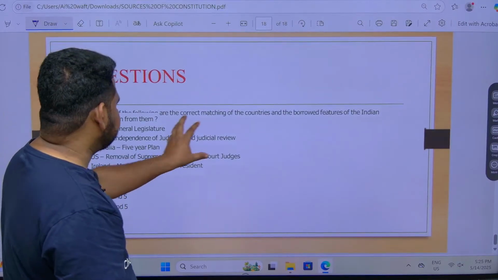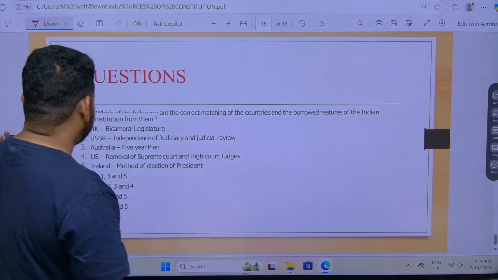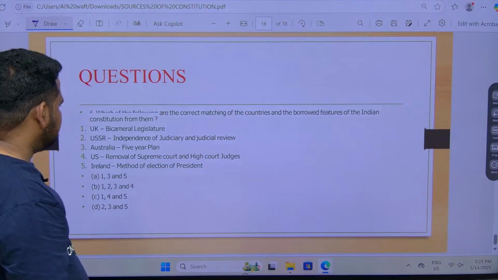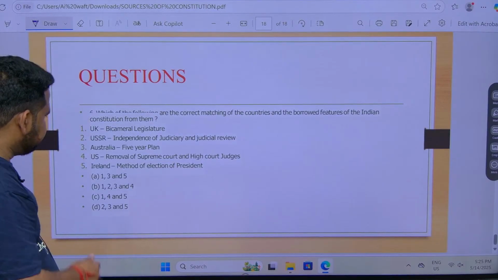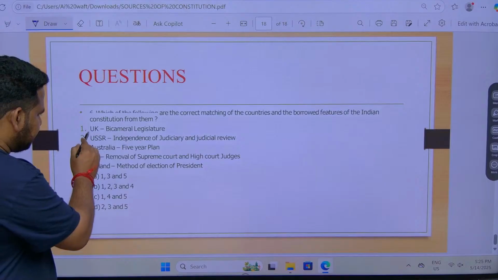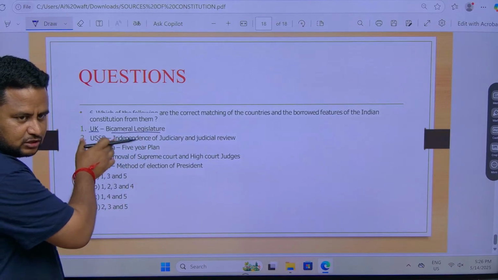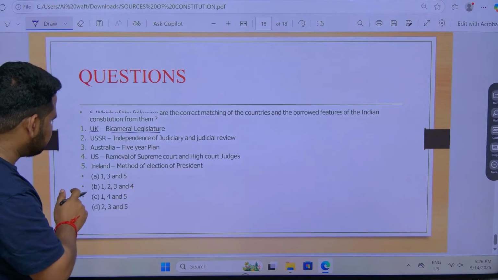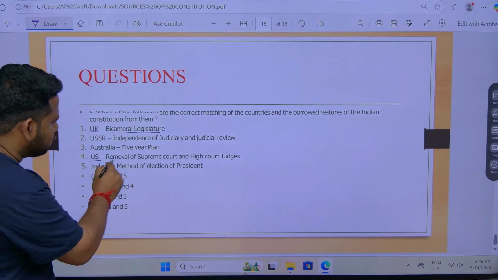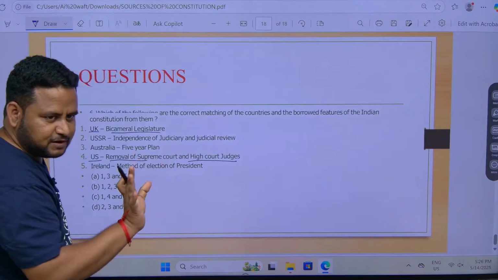Now, which is the correct matching of the countries and borrowed features? This is in the form of match the following. See here, when I talk about UK, bicameral legislature is correct. Bicameralism is given by USA, that is Lok Sabha, Rajya Sabha. Now, when I talk about US, removal of the Supreme Court and High Court judges is also perfectly correct.